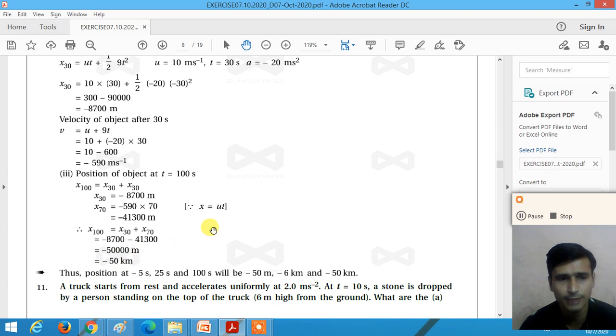So when the force is applied at x equal to 0, the position of the body after 100 seconds is minus 50 kilometers from the initial position. So the position at minus 5 seconds is minus 50 meters. The position after 25 seconds is minus 6 kilometers, and the position of the body at 100 seconds is minus 50 kilometers, right?